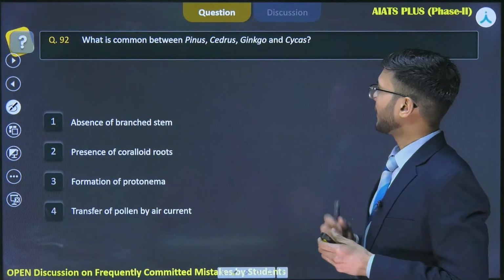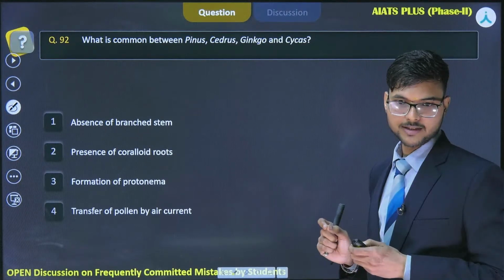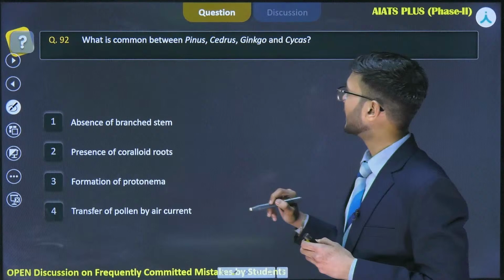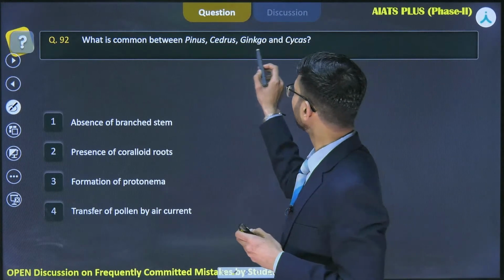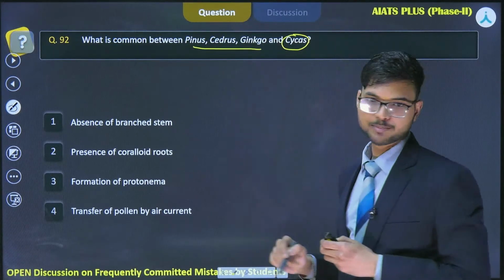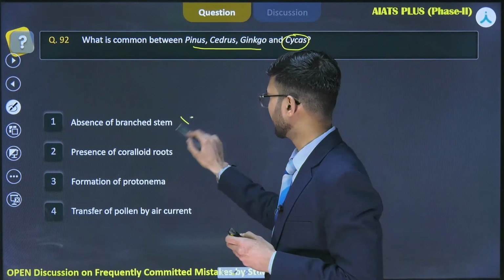What is common between Pinus, Cedrus, Ginkgo and Cycas? Absence of branch stem? No, branch stem is absent in case of Cycas, but in all these plants there is branching, right? So this option is incorrect.